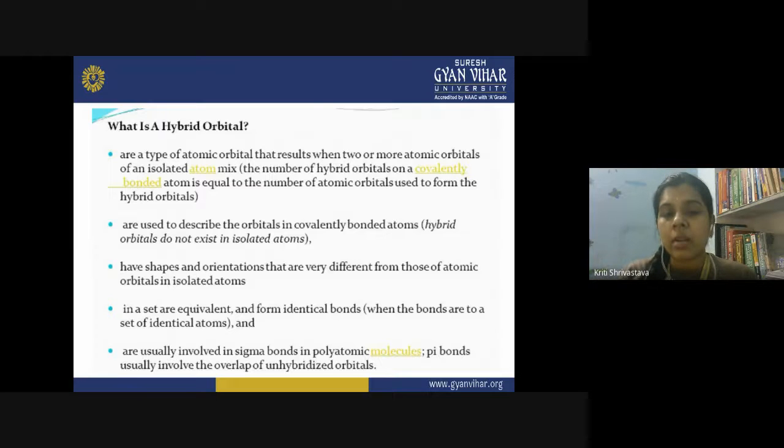What is a pi bond? Suppose I have a double bond in some molecule, like in case of the ethylene molecule, we have CH2 double bond CH2. The first single bond is the sigma bond, and the second bond is the pi bond. So whenever you have multiple bonds between two atoms, the first is the sigma bond and all others are pi bonds. The formation of a pi bond does not require hybridization. It is only formed by the overlap of unhybridized orbitals.